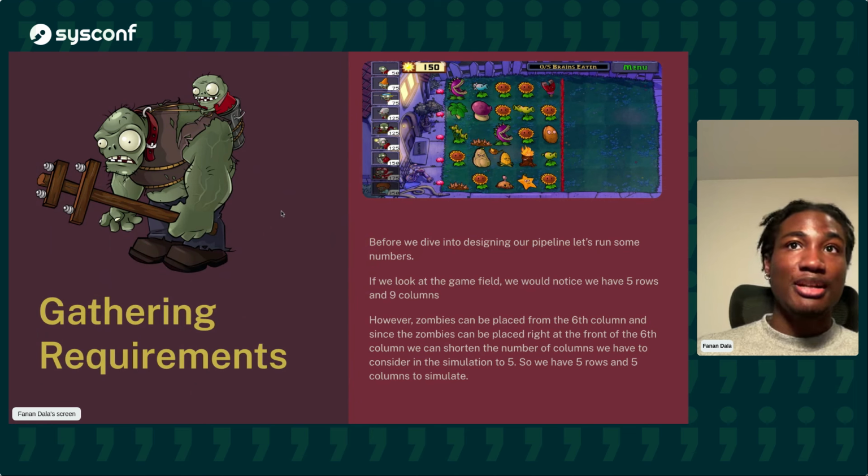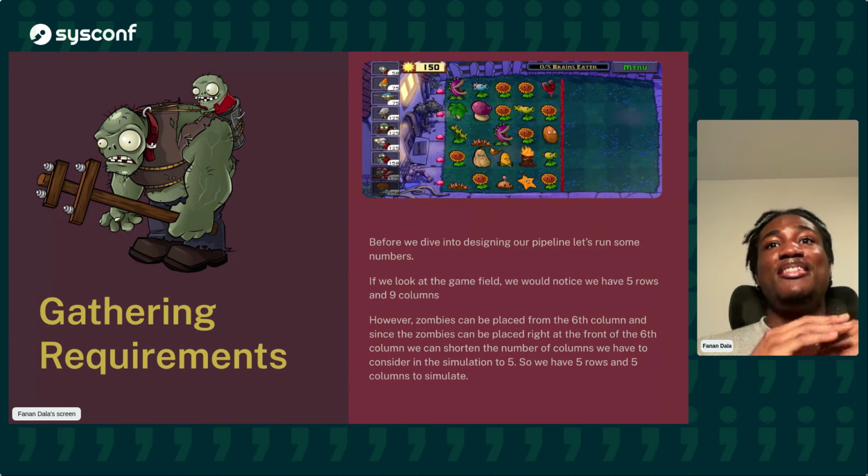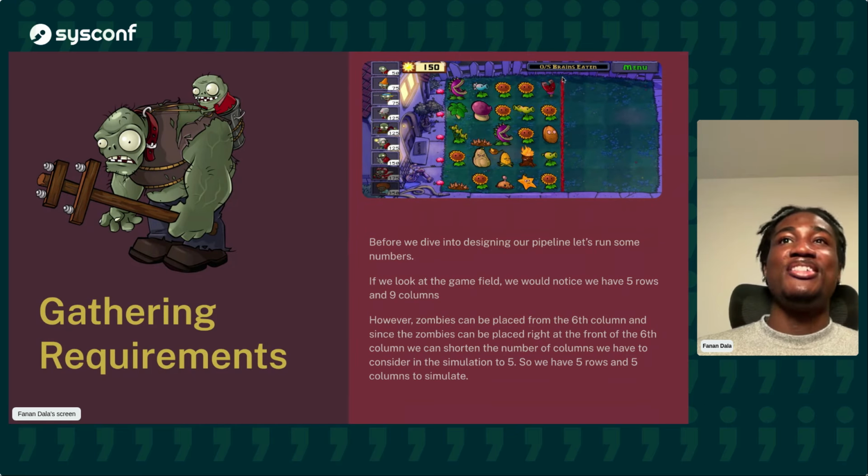So before we have a go into doing that, let us run numbers. So let's look at the game field. We have 9 columns in total and 5 rows. However, if you look, this red line tells us where we can place our zombies. And this red line is the 6th column.